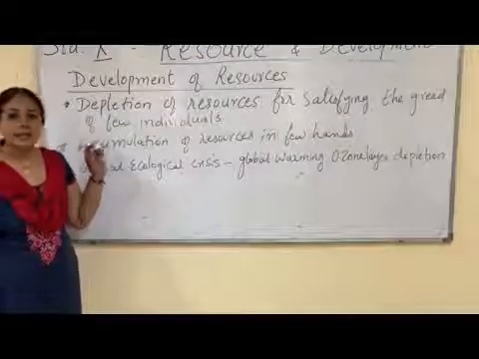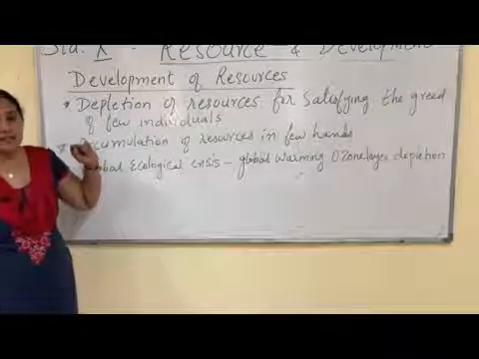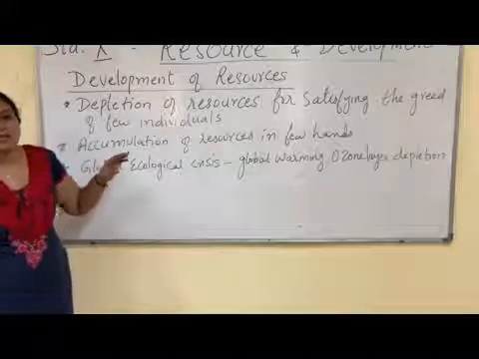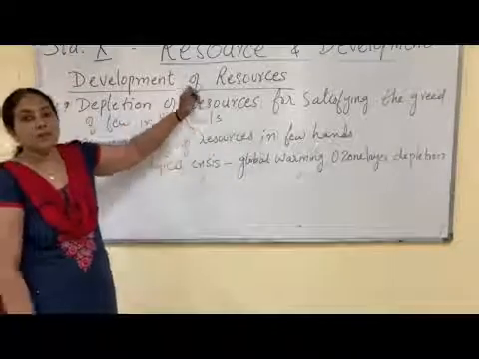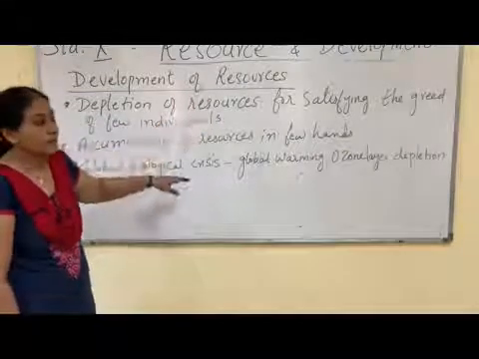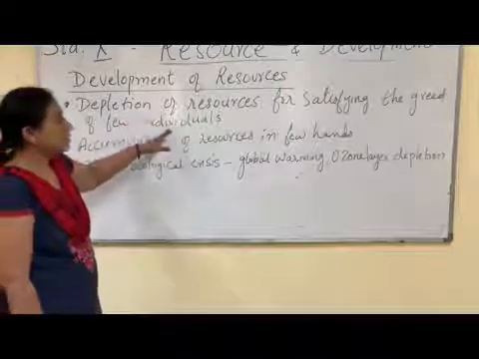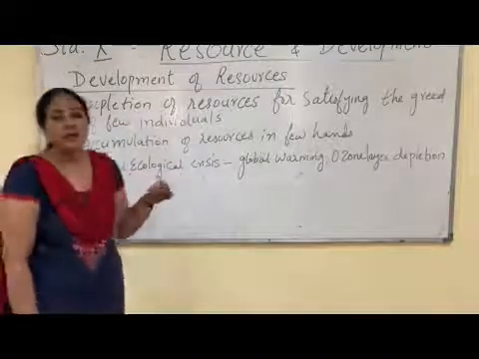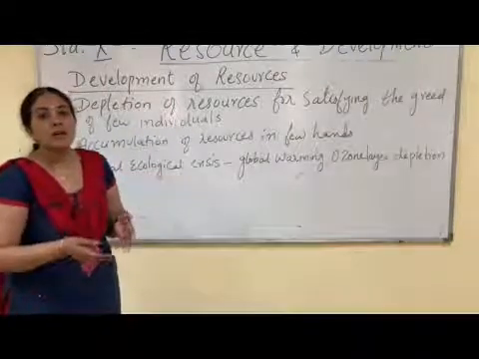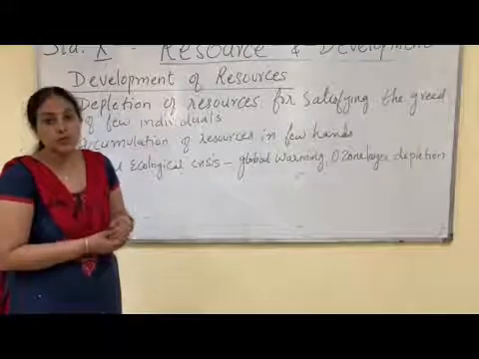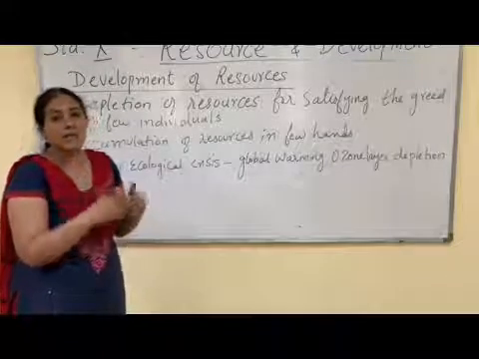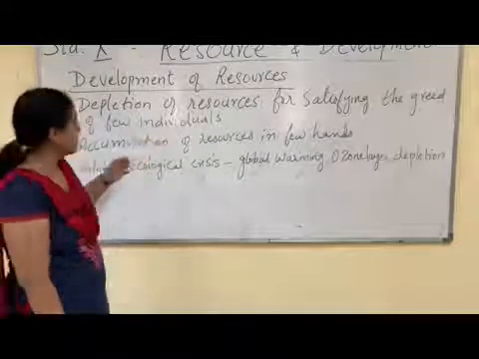It was considered that resource is a free gift of nature, so humans can use it as they want. And because of this notion, the development without having any concern for nature created so many problems. One of the problems was depletion of resources for satisfying the greed of a few individuals. There is a very small section of people who are owning most of the resources. So only the greed of some individuals is getting satisfied by the use of these resources.